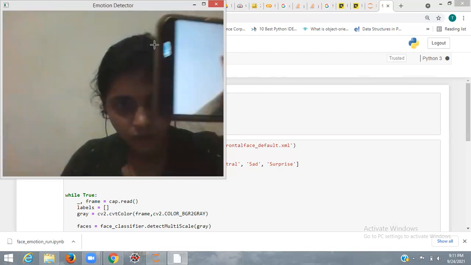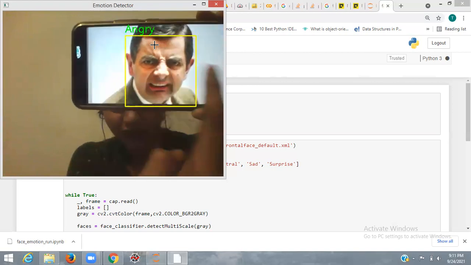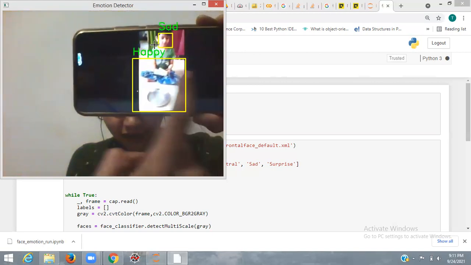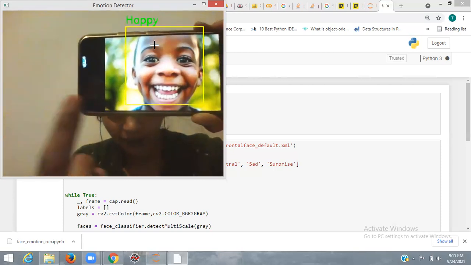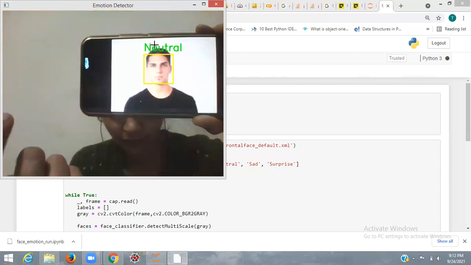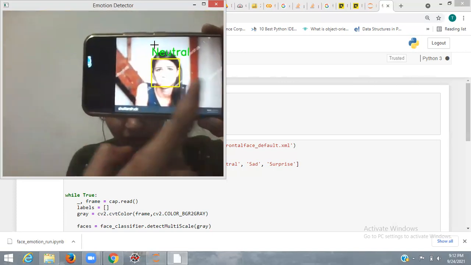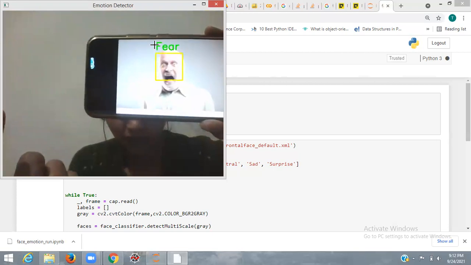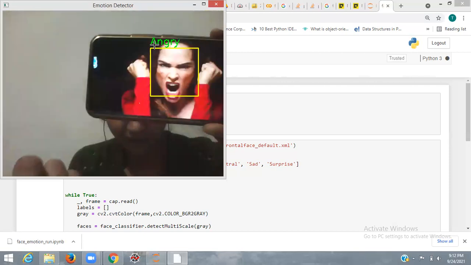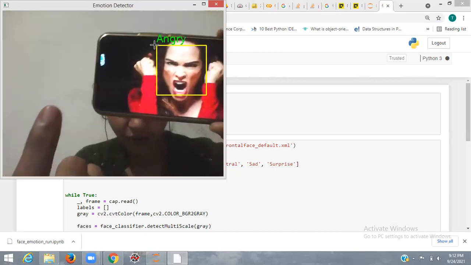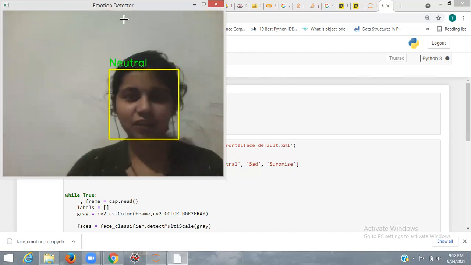Can you see here? Yes. Actually, it is fluctuating for some time, and the prediction is not 100%, but somehow it is working. So this was the project.